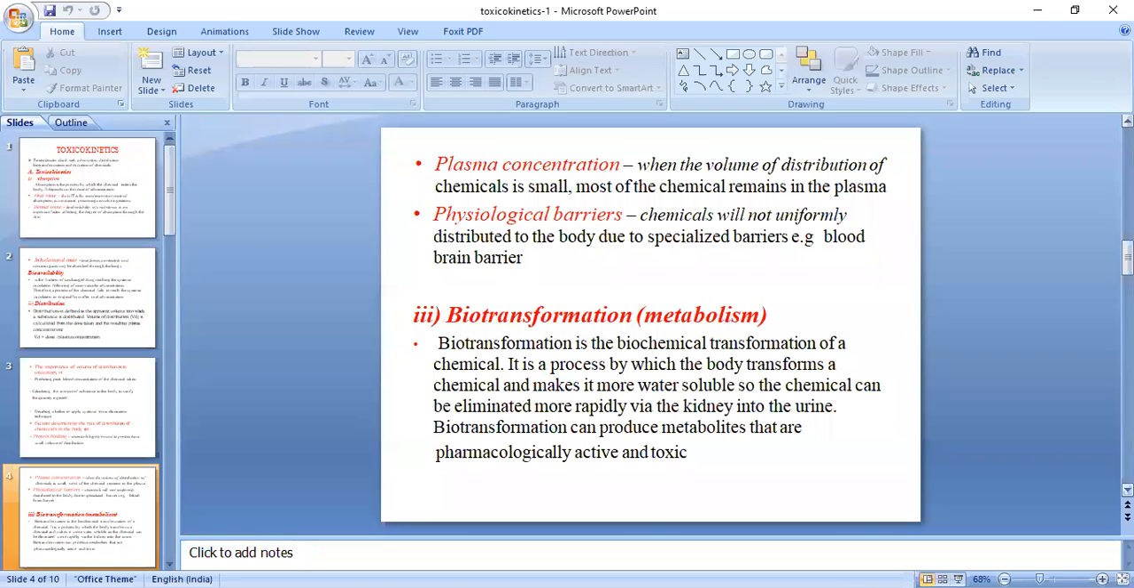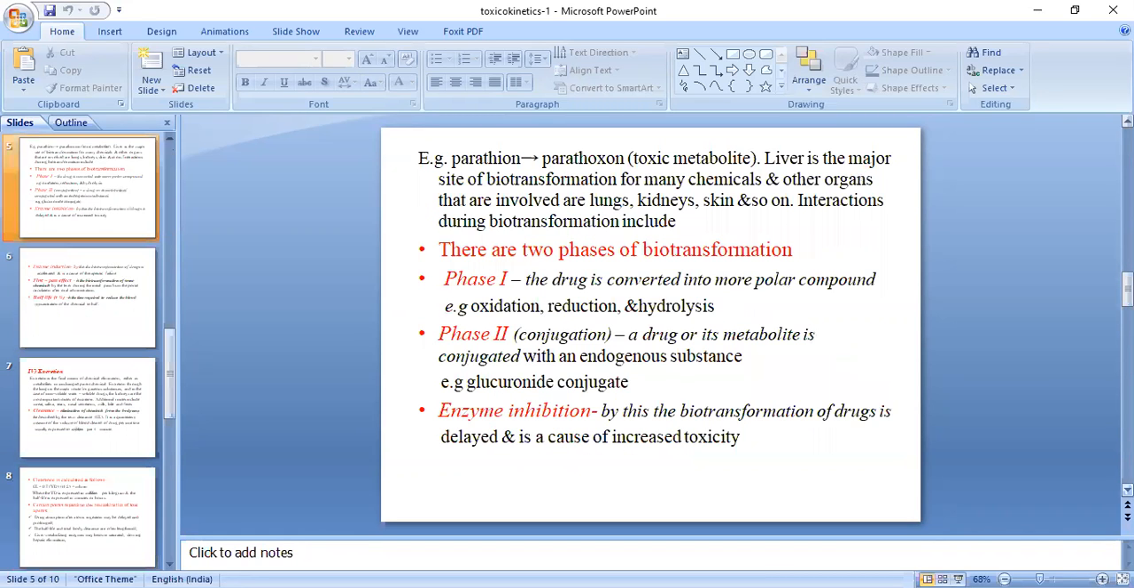If that substance is not going to be eliminated, if it is not going to be converted into a more water-soluble form, there is a chance of accumulation in the body, and it may lead to toxicity. For example, you can see parathion. Parathion is a general compound. When it goes into the body, it may be biometabolized into paraoxon, which is considered a toxic metabolite.